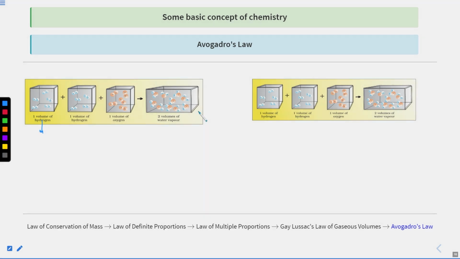In this Avogadro's law, as I said to you already, this is 1 volume of hydrogen, and each box contains an equal number of molecules. So this is about Avogadro's law, which ultimately states that V is directly proportional to N. I hope so far you are very much clear about what Avogadro's law is.